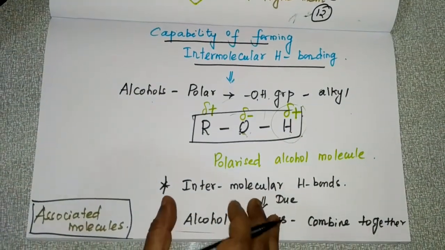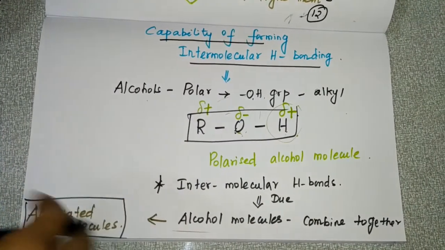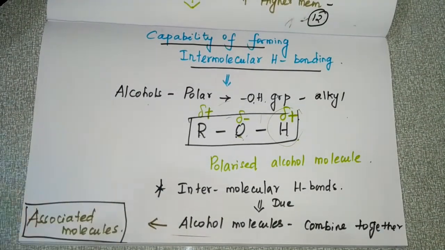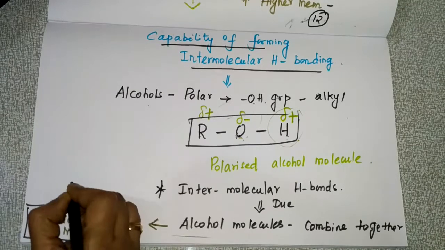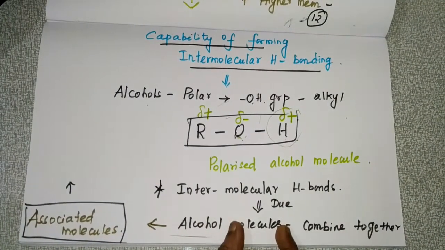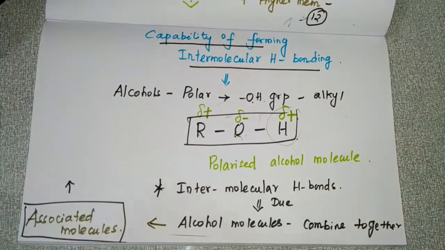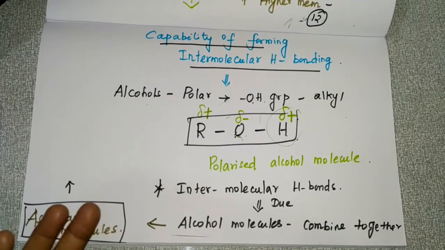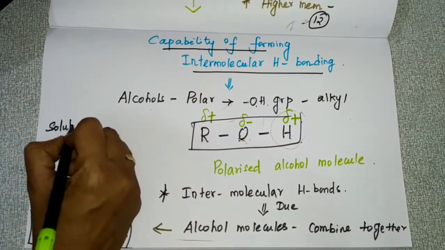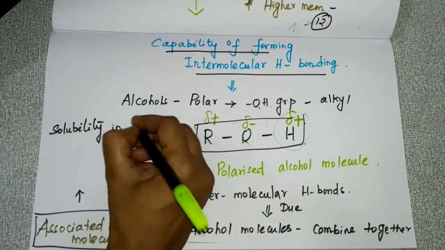Because of this reason only, alcohol has an effect on so many physical properties, like solubility in water.